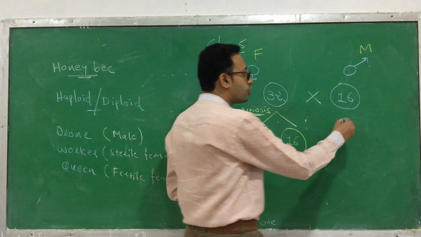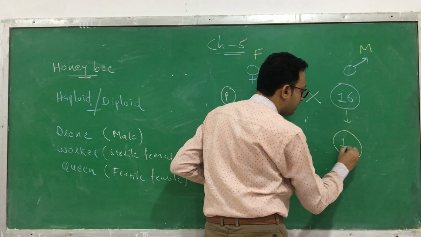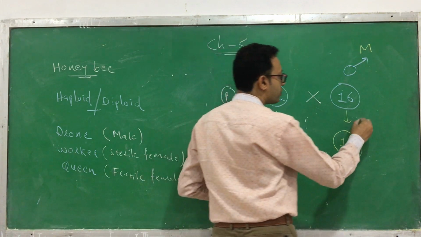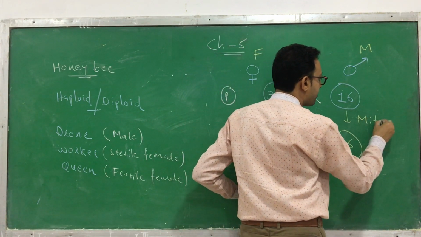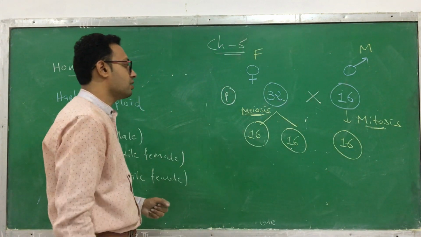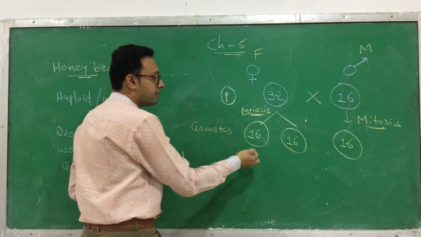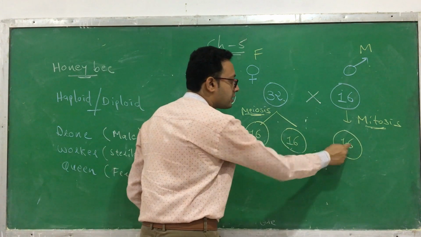Now the male also produces gametes. Here the same number of gametes are produced. The male honeybee produces the gametes by a process called mitosis. By which process? Mitosis. So these are the gametes in honeybee. These two are the female gametes, this one is a male gamete.